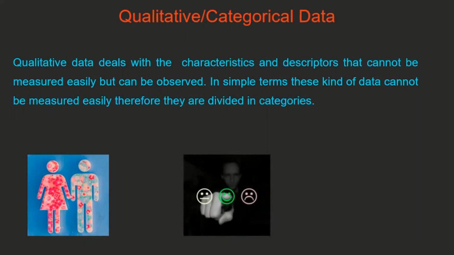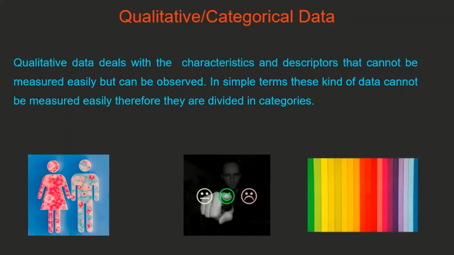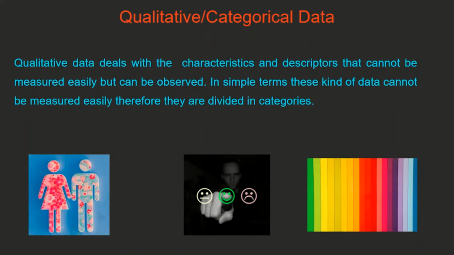When we talk about your mood, happy, sad, neutral, this is also a category, right? Similarly, colors, red, green, blue, etc., are also categories. When we talk about smartphones, you also have some categories. When we talk about laptops, we have some categories. So these all are your categorical data.